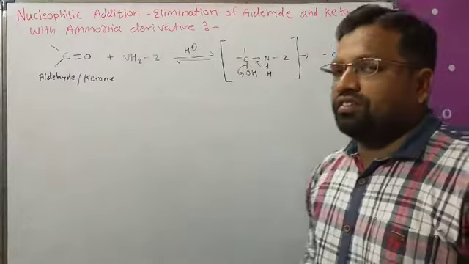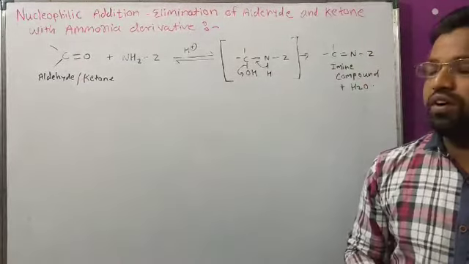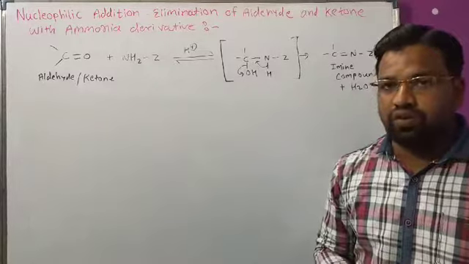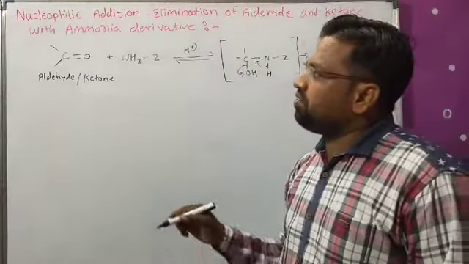Now there are a number of derivatives of ammonia which react with aldehyde and ketone, and they can be shown in formulas like this.